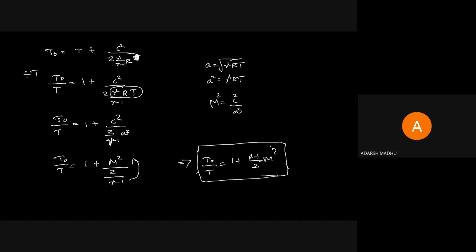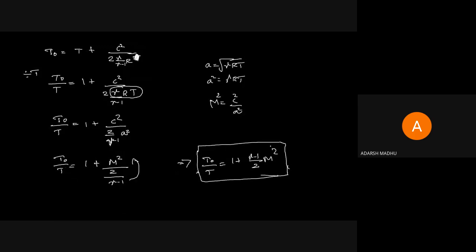Therefore, T naught by T equal to 1 plus gamma minus 1 by 2 into M square. That is the equation for stagnation temperature. So when the name stagnation temperature comes to your mind, first memorize that equation, T naught by T equal to 1 plus gamma minus 1 by 2 into M square. When Mach number comes, just imagine C by A. When A comes, root gamma RT. That is the equation for stagnation temperature.